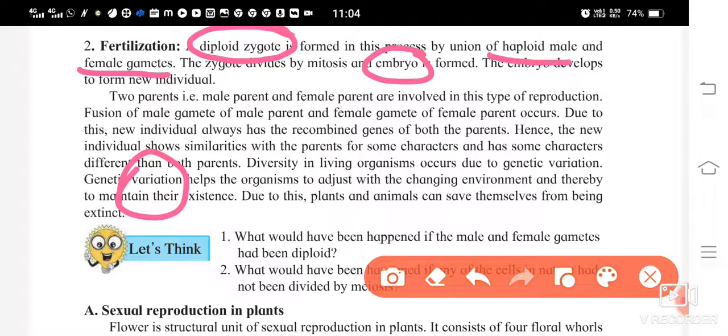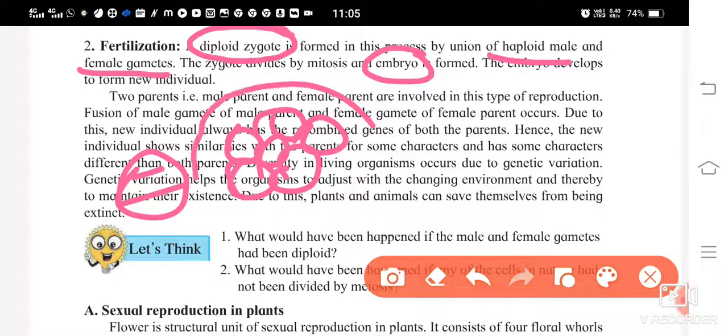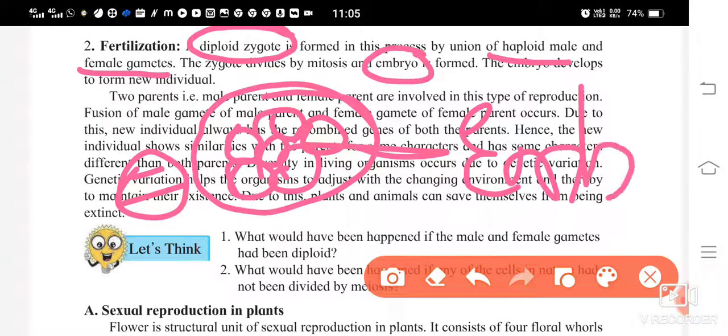Then this single zygote starts dividing into a number of cells. A number of cells are formed to make a mass of cells called the embryo. So this which has been formed is the embryo.